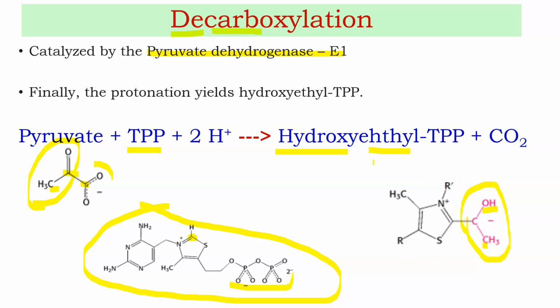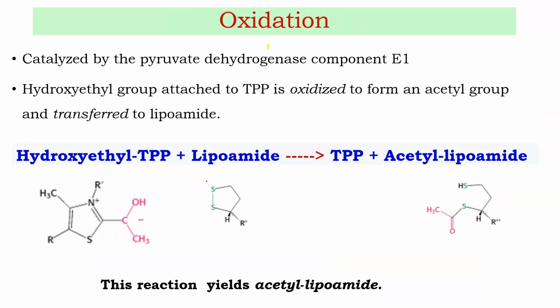That is why it is called hydroxyethyl TPP. And in this reaction, a carbon dioxide molecule is released. This reaction is called the decarboxylation reaction. Very easy reaction. Pyruvate in the first step undergoes decarboxylation and forms hydroxyethyl TPP.